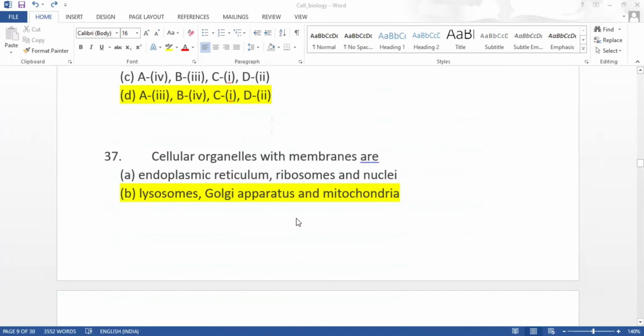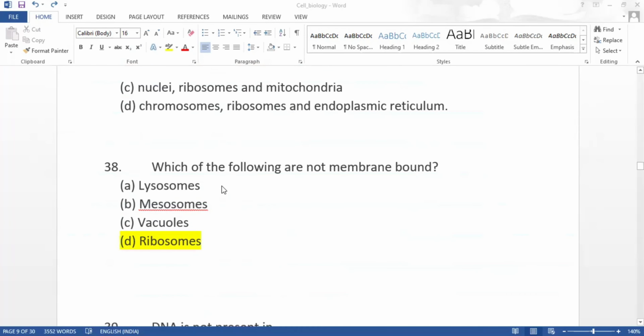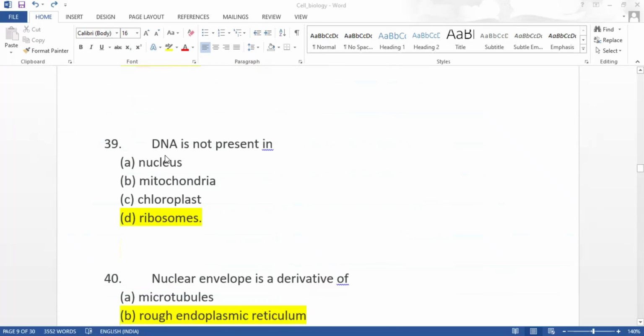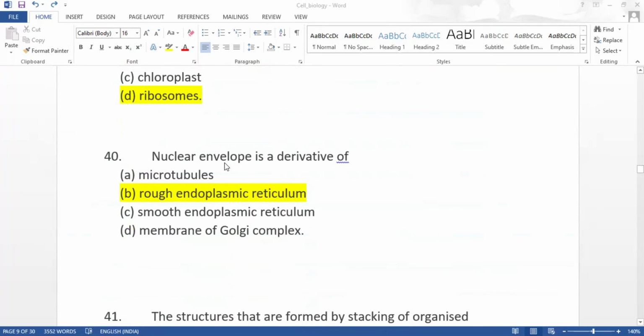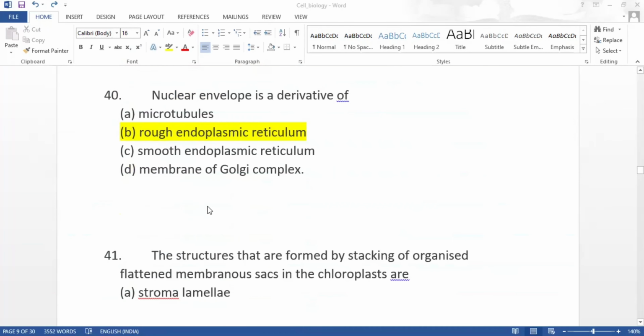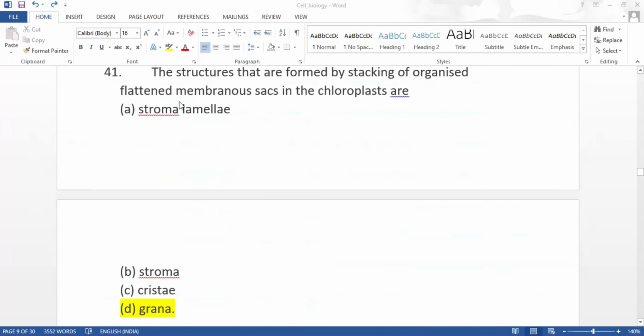Cell organelles with membranes are lysosomes, Golgi apparatus, and mitochondria. Which of the following are not membrane bound? It is ribosomes. DNA is not present in ribosomes. Nuclear envelope is a derivative of rough endoplasmic reticulum. The structures that are formed by stacking of organized flattened membranous sacs in the chloroplasts are grana.